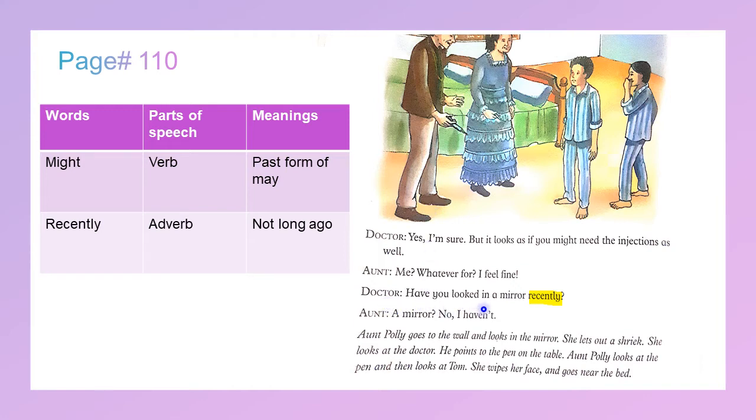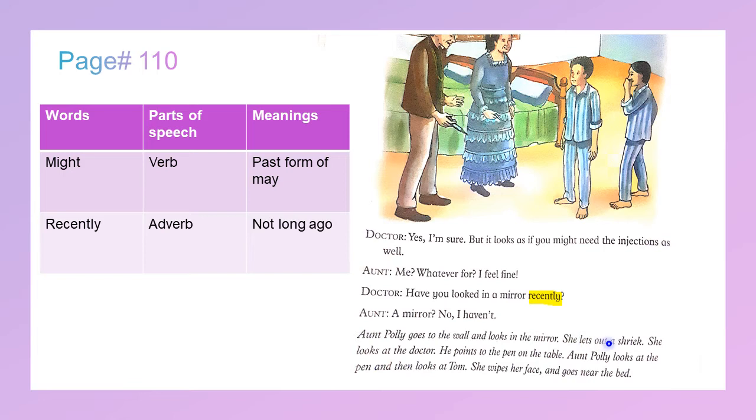Doctor: Have you looked in the mirror recently? Recently is an adverb and it means not long ago. Aunt: A mirror? No, I haven't. Aunt Polly goes to the wall and looks in the mirror. She lets out a shriek. She looks at the doctor. He points to the pen on the table. Aunt Polly looks at the pen and then looks at Tom. She wipes her face and goes near the bed.